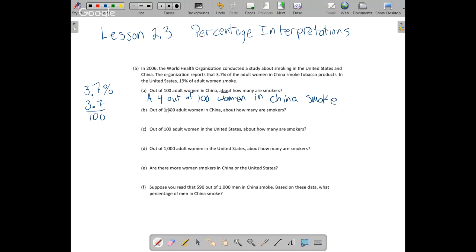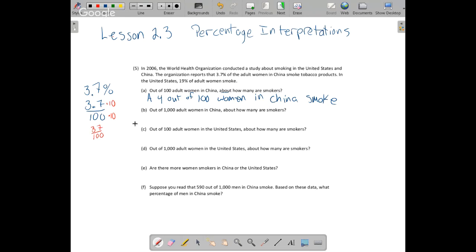All right, so what about out of 1,000? Well, then we just want the denominator to be 1,000 here. So in this case, I could just multiply by 10 top and bottom. 10 times 100 gives me 1,000. So that gives me a new statement where I have, let's see, 37 out of 1,000. And we could stick with the 37.